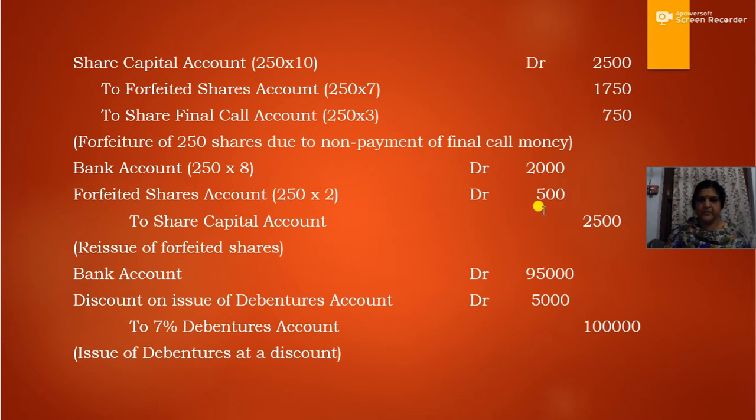This difference of rupees 500 can be taken from the forfeited shares account balance. So the journal entry will be bank account debit 2,000, forfeited shares account debit 500, to share capital rupees 2,500. So this is regarding forfeiture and reissue.